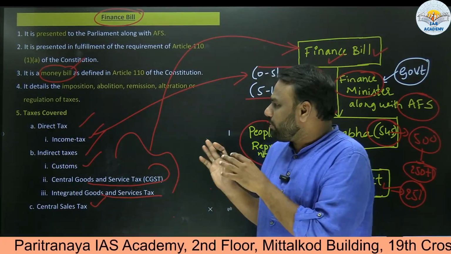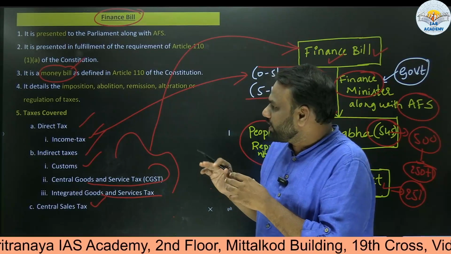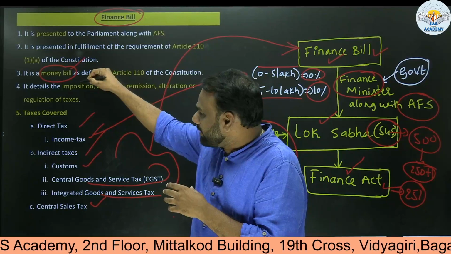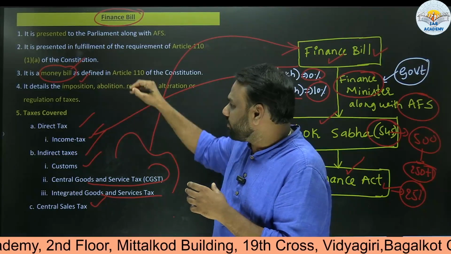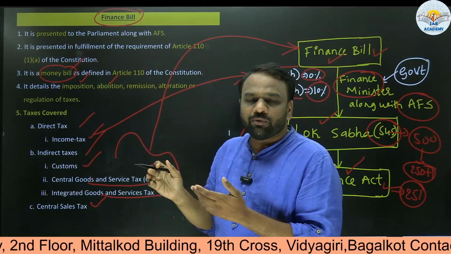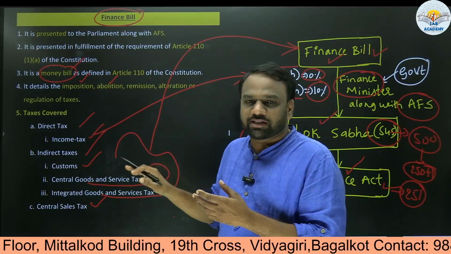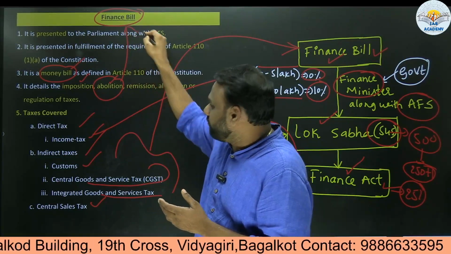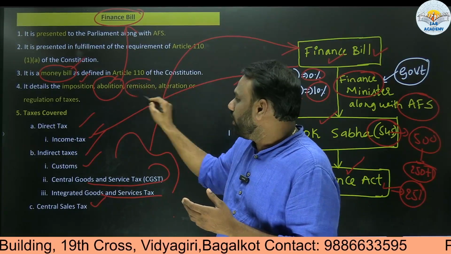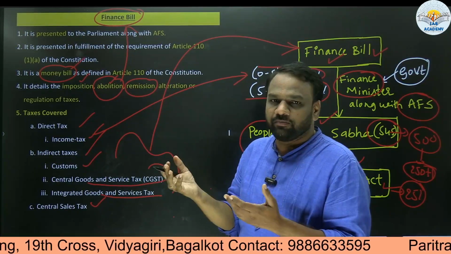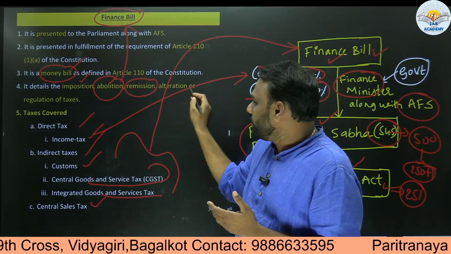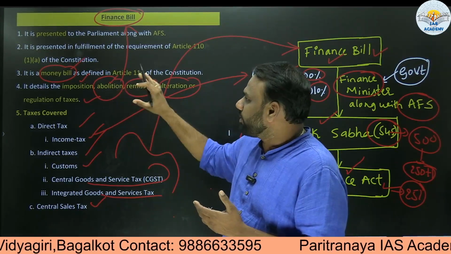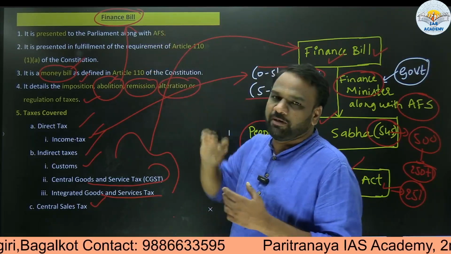So this was about the finance bill. When I say finance bill, it does not consist of details only of the imposition. It also consists of details about the abolition. Sometimes you want to completely remove a particular tax, so even abolition related things are included as part of the finance bill. Remission, where you want to exempt a few things from taxation, can also be mentioned here. You may want to alter some taxes, or regulate a few taxes. All this information is present as part of the finance bill.